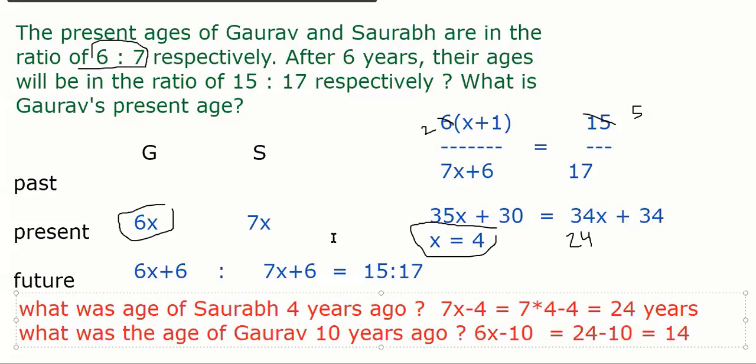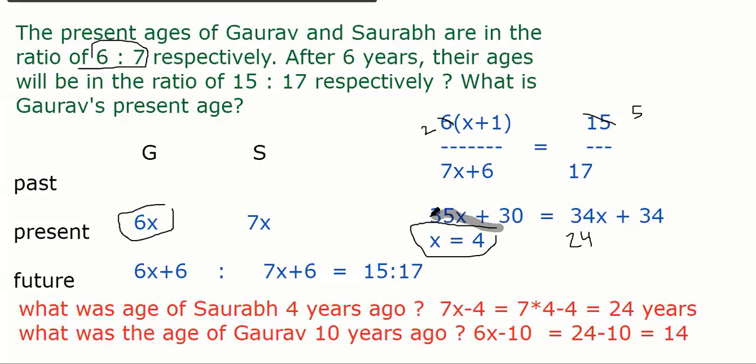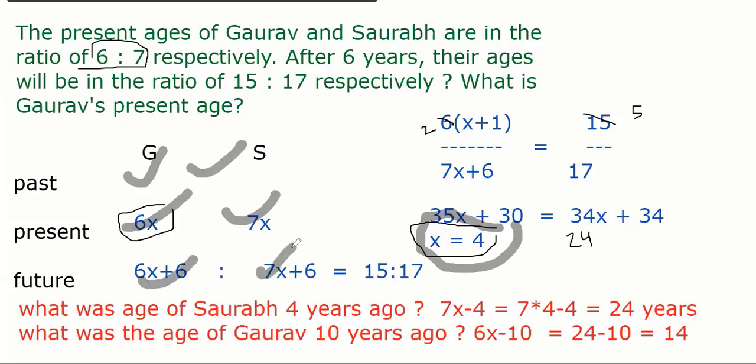So what I'm trying to tell you guys is, it's all about just getting the value of x. After that you can find this, this, this, anything. It's an easy question, right?